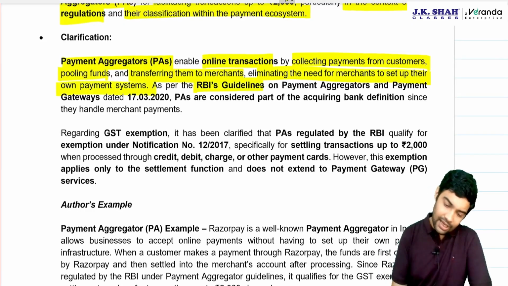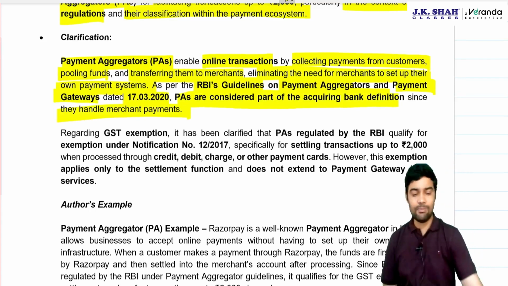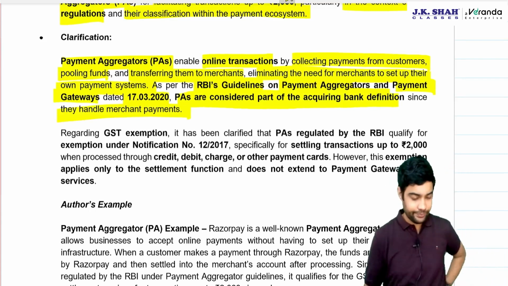As per RBI guidelines on payment aggregators and payment gateways dated 17/3/2020, payment aggregators are considered as part of the acquiring bank definition since they handle merchant payments.